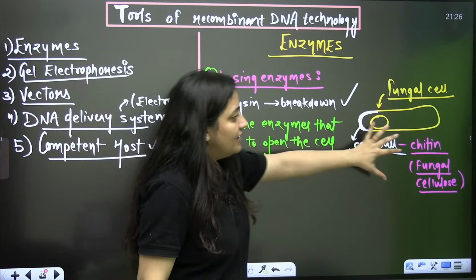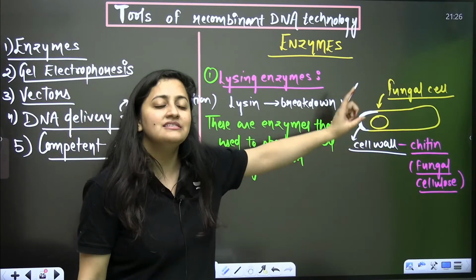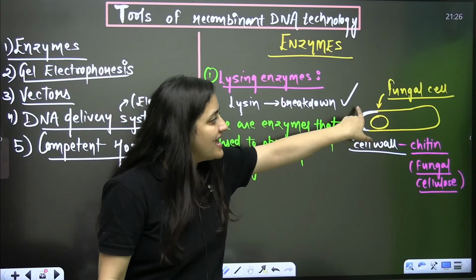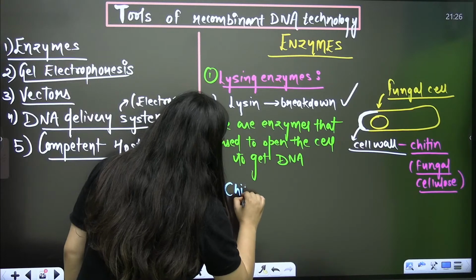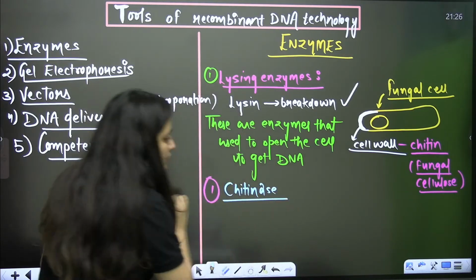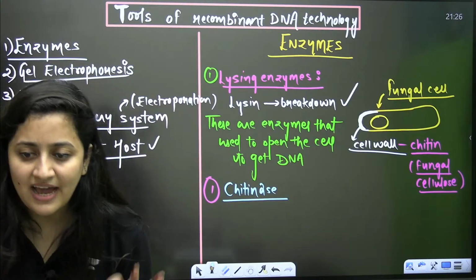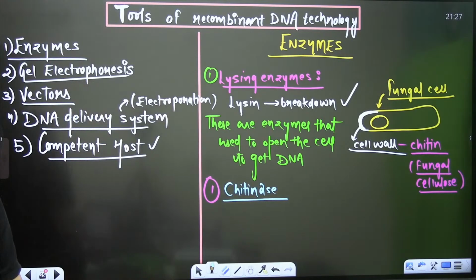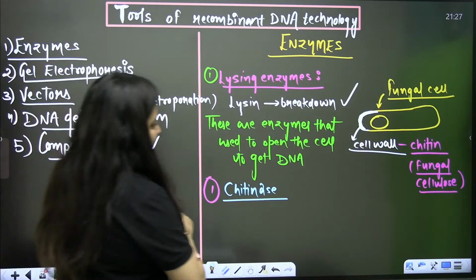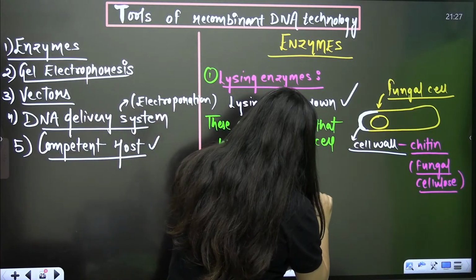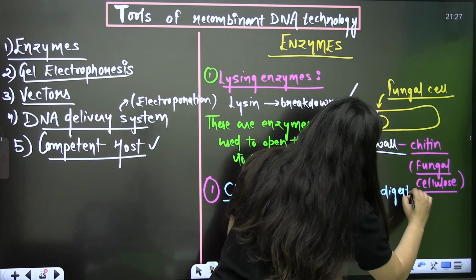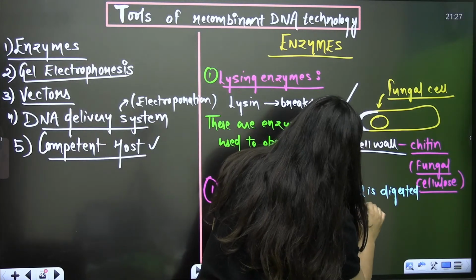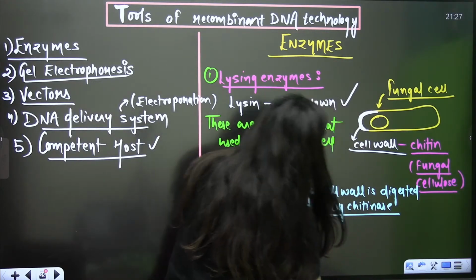So if I have to take the desired gene from the fungal cell, it means I have to open the fungal cell. So I have to break the cell wall. Which enzyme am I going to use? I will use chitinase, which will act on this chitin. Clear? So the fungal cell wall is digested by chitinase.